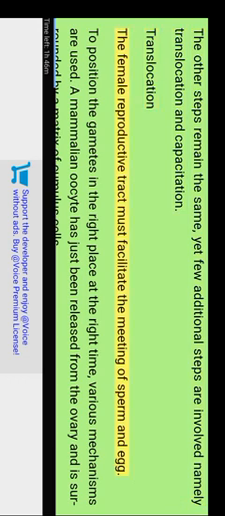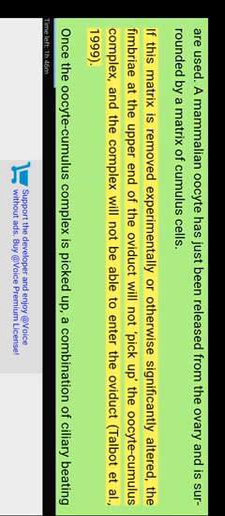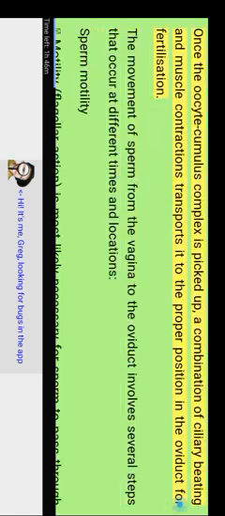Translocation. The female reproductive tract must facilitate the meeting of sperm and egg. To position the gametes in the right place at the right time, various mechanisms are used. A mammalian oocyte has just been released from the ovary and is surrounded by a matrix of cumulus cells. If this matrix is removed experimentally or otherwise significantly altered, the fimbriae at the upper end of the oviduct will not pick up the oocyte cumulus complex, and the complex will not be able to enter the oviduct. Talbot et al. 1999. Once the oocyte cumulus complex is picked up, a combination of ciliary beating and muscle contractions transports it to the proper position in the oviduct for fertilization.